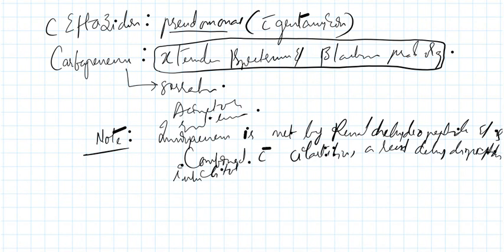You got my point? Actually, imipenem is metabolized by renal dehydropeptidase, and it is combined with cilastatin, a renal dehydropeptidase inhibitor. Okay.